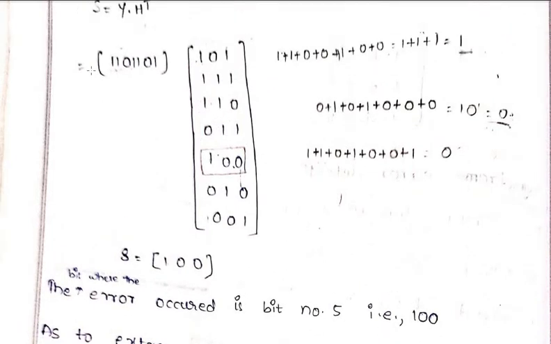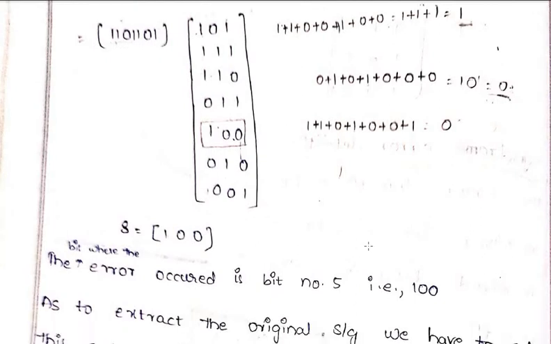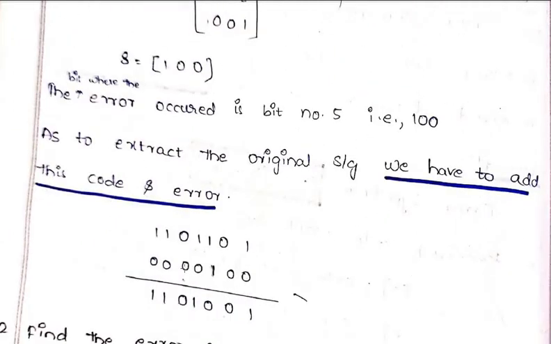Okay, what is the code? 1011101 plus, where you have got the error at the bit position 5, now I will be taking all zeros. See how many zeros? 7 zeros, and only one 1 I will be keeping where I got the error. So which position is it? 5. So 1, 2, 3, 4, 5. I have kept a 1 over here. Then again all are zeros. Now you have to add these two.